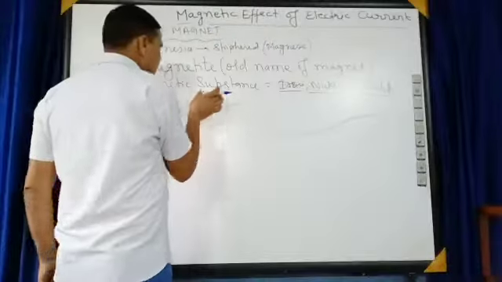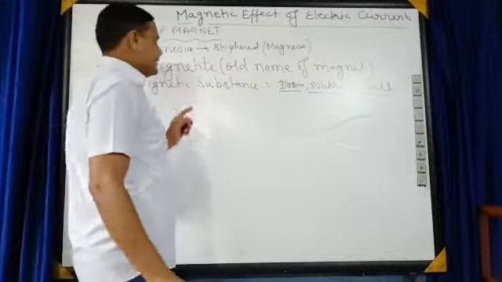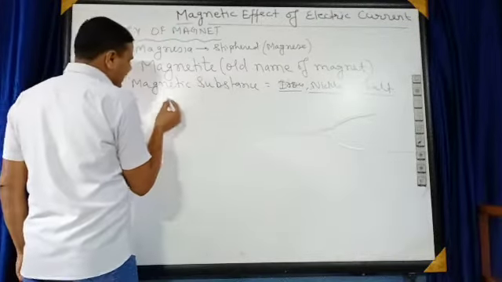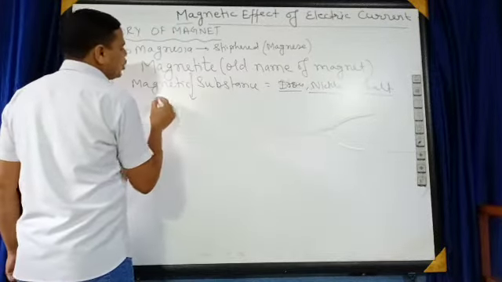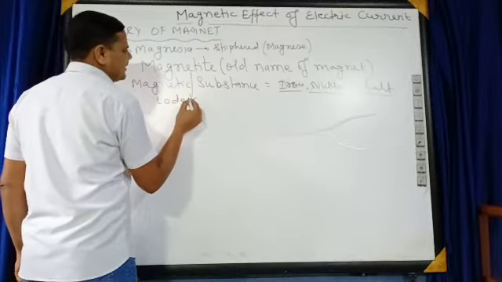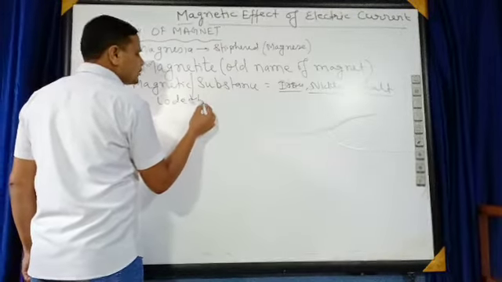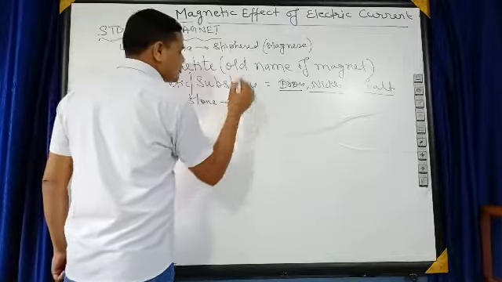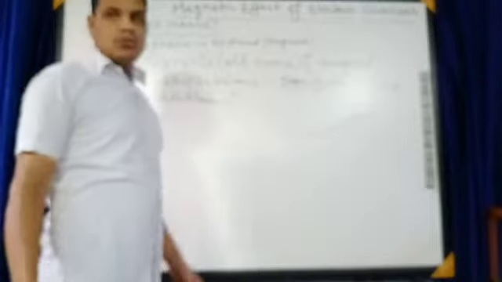Now, this magnetite is also known as lodestone. The question arises, why is it known as lodestone?